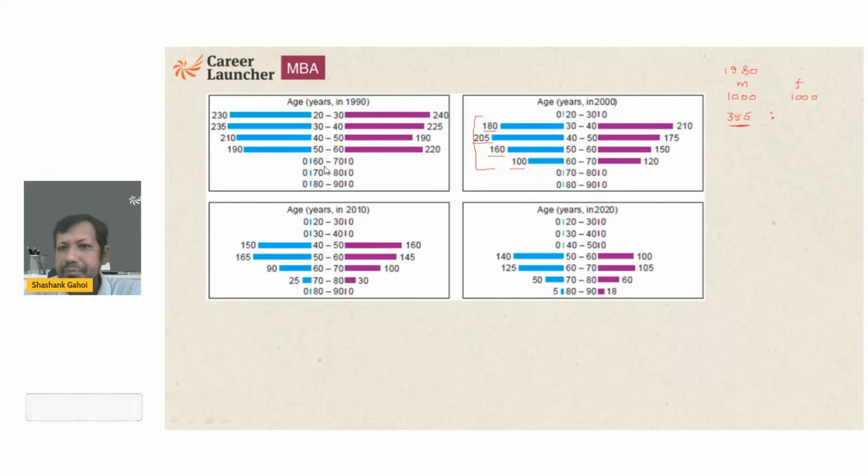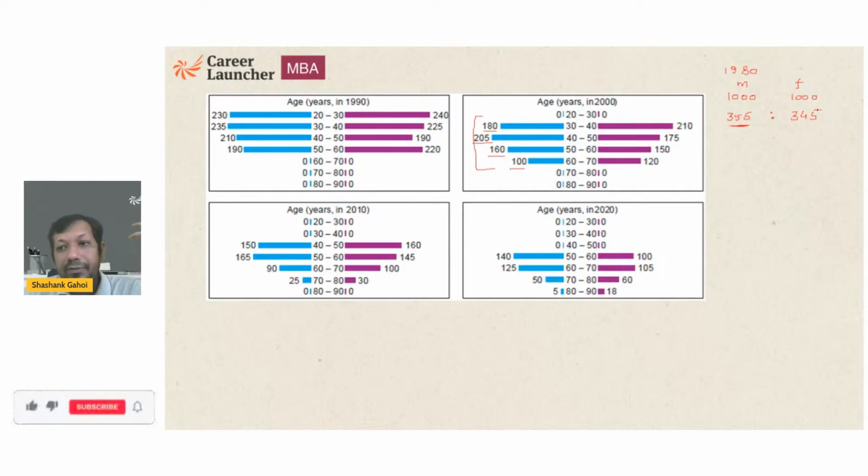Now let's see what is the total number of dead females. 120, 270, 270 plus 175 is going to be 445. 445 plus 210 is going to be 655.